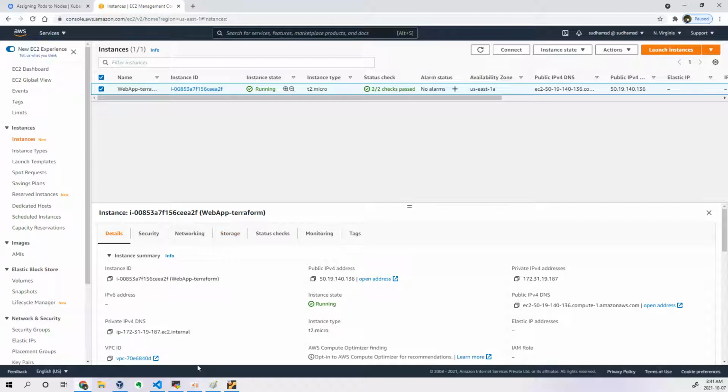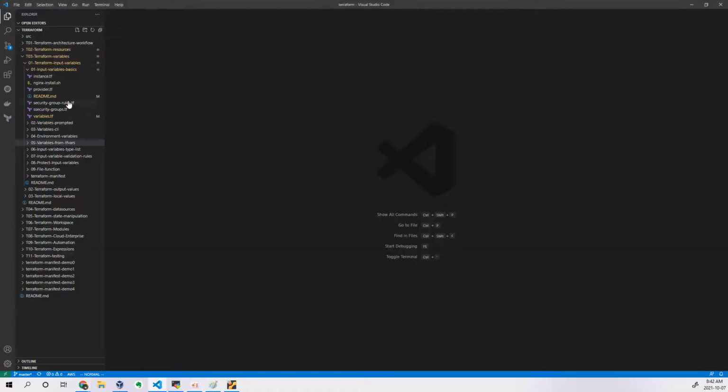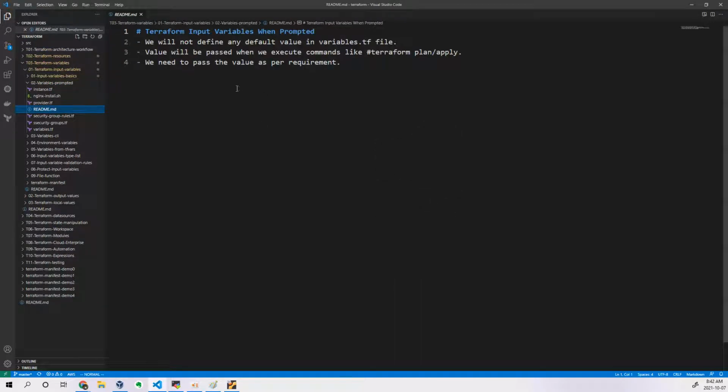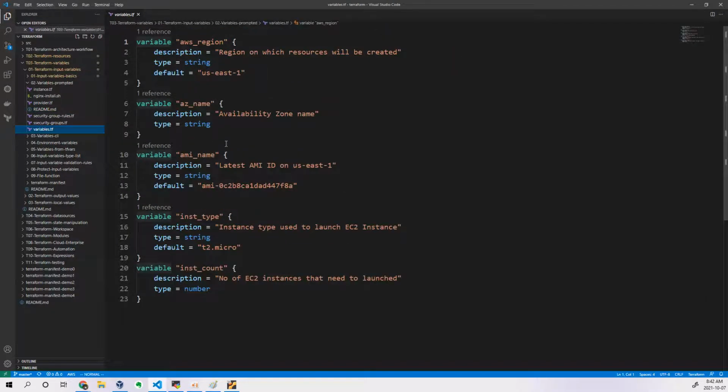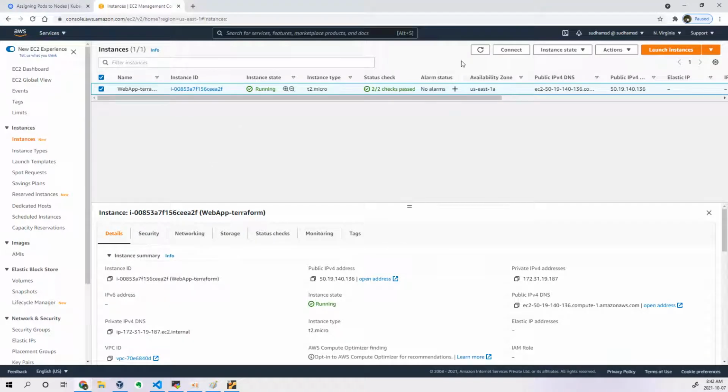Okay, so with this, the basic way of writing the variables is done. The next one is how to write your variables using variable prompting. Prompted in the sense that when you are executing Terraform plan or Terraform apply, it will prompt you to pass the variable values. Why? Because for some of the variables, I have not written a default value. So when you have not written a default value, what will happen? I've told you, right? So let's see what will happen. Okay. So I think it is getting recreated.